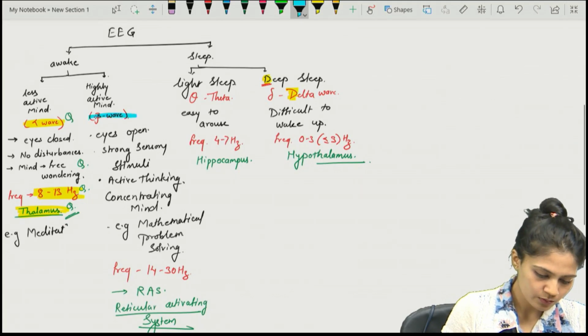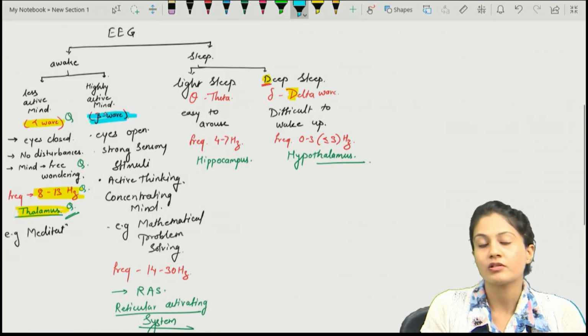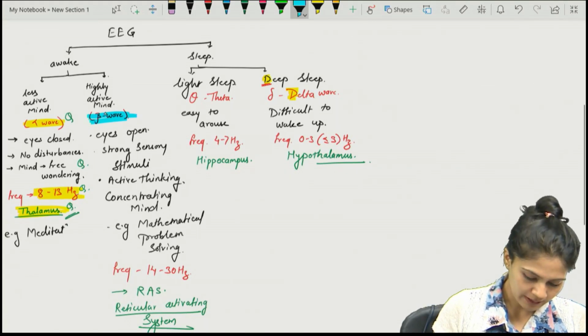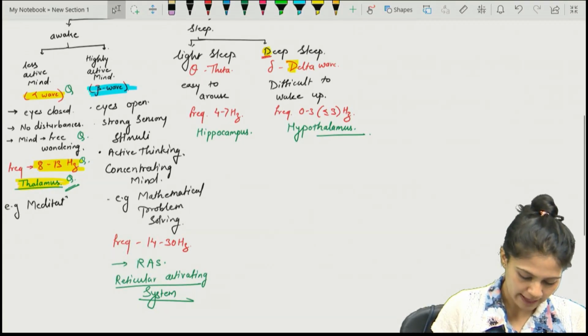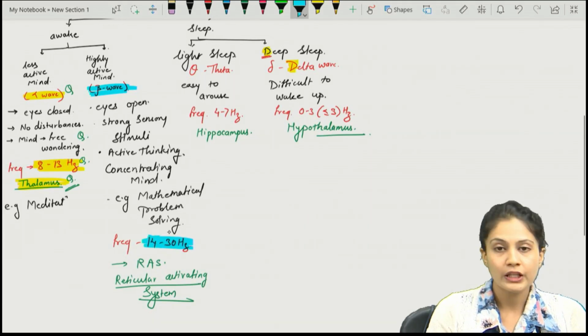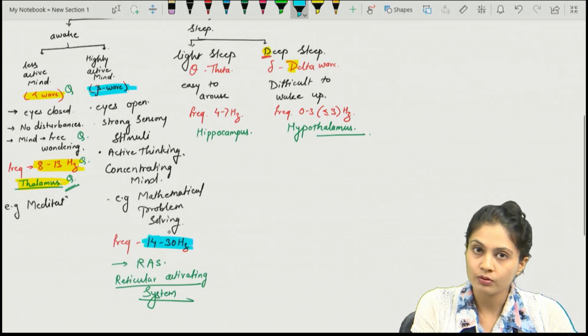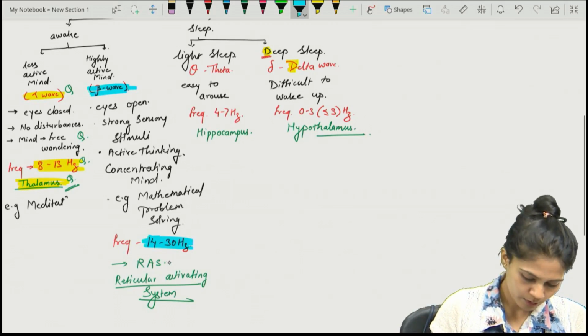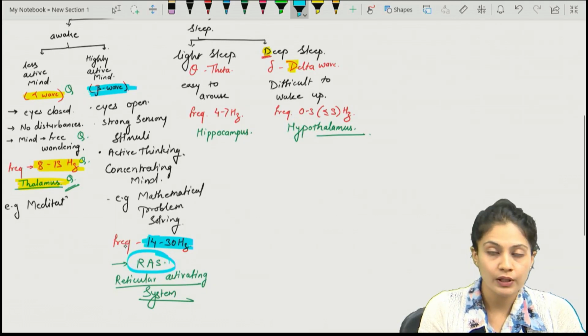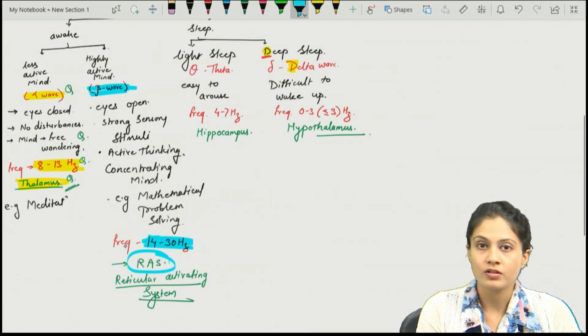Beta wave is produced in a highly active mind, and mathematical problem solving is one example. The frequency is higher, that is 14 to 30 hertz, and it is produced in the RAS system. Alertness and wakefulness come from the RAS system.